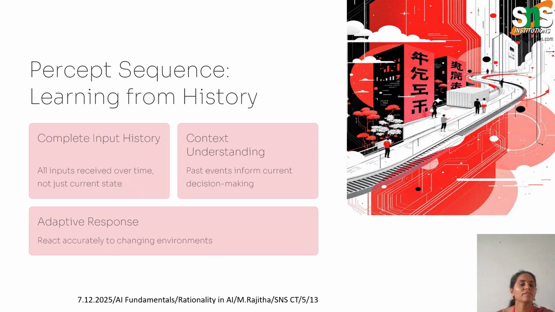Percept sequence, learning from history. The rational agent does not rely only on the current input. It remembers past experience through a percept sequence. This complete history helps the agent understand patterns and relationships in the environment. It improves decision making because earlier events often influence the present situation. For example, a robot may remember obstacles it encountered earlier to avoid them later. By learning from past inputs, the agent becomes more adaptive and accurate, especially in dynamic or changing environments.